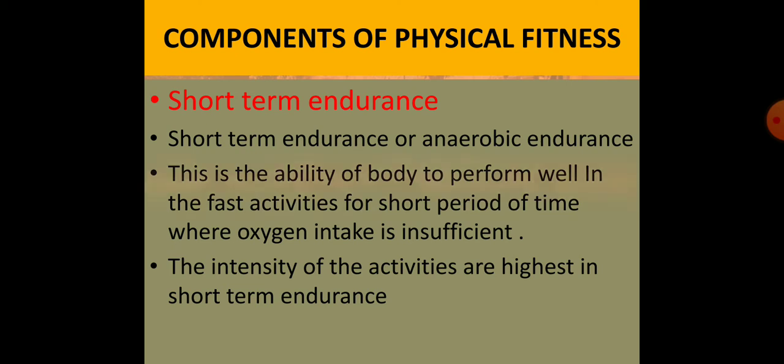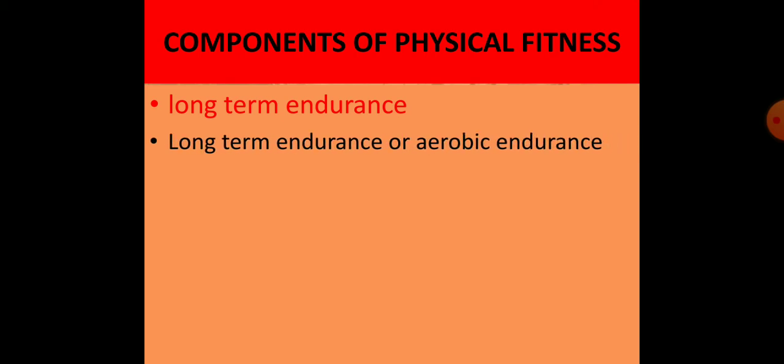Now we will see long term endurance. Long term endurance is also known as aerobic endurance. These activities are for a longer duration. So the intensity of the activity, the speed of the activity, is not fast.